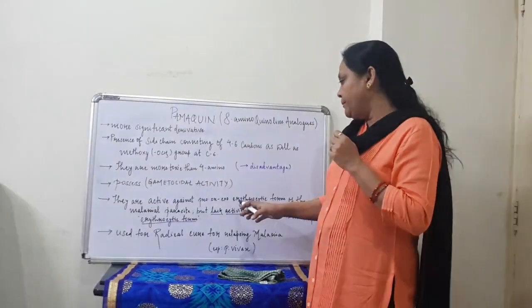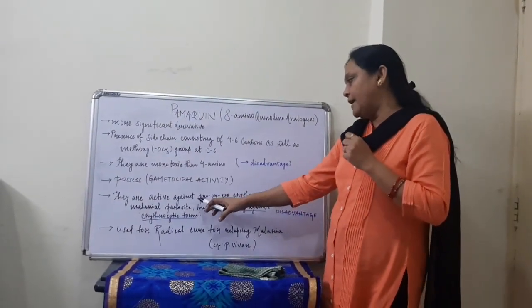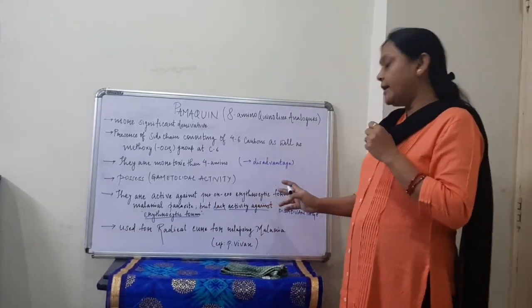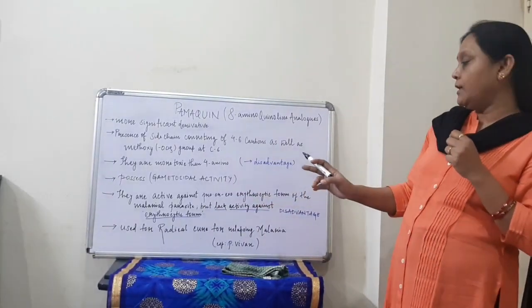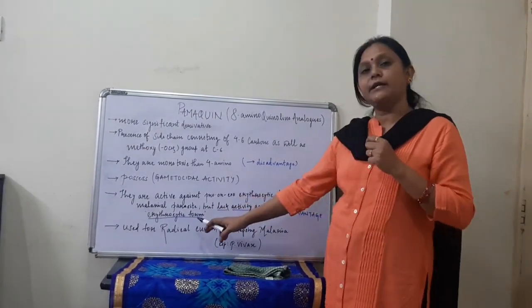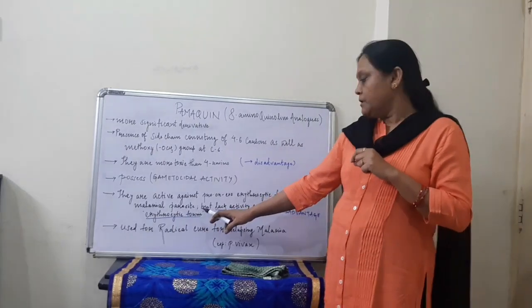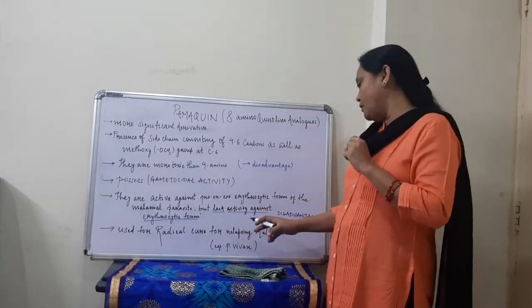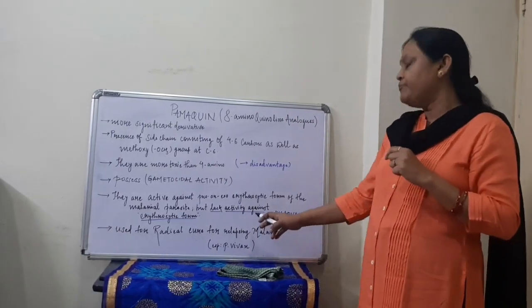So it has the ability to act against the pre or the exoerythrocytic form, but again it has a disadvantage that it lacks activity against the erythrocytic form itself, but it can be used only for a radical cure of relapsing malaria. What is that?